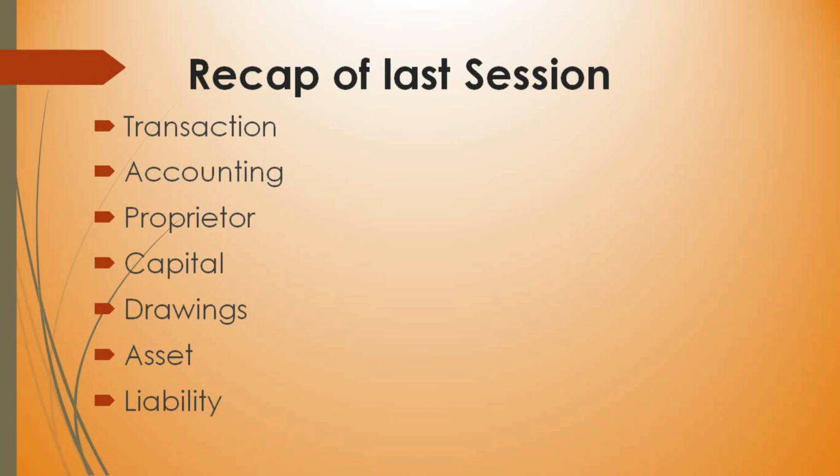Liability. Liabilities are rights of outsiders against the business concern, or you can say even the amount due from the business to the outsiders is also called a liability. So a liability always takes money from the pocket.